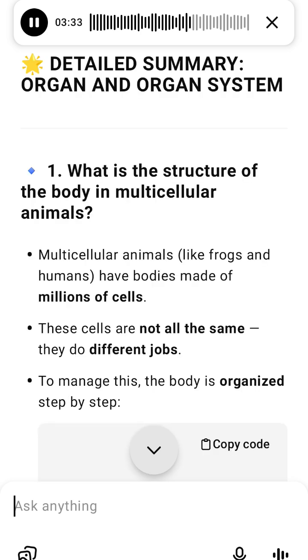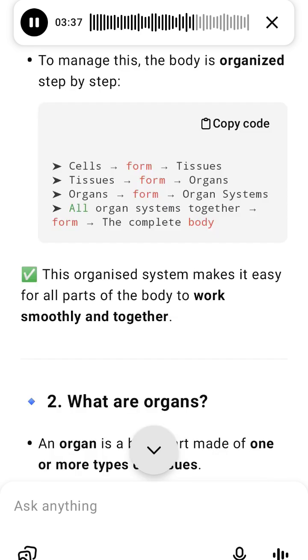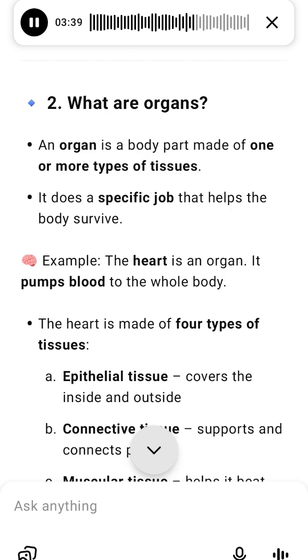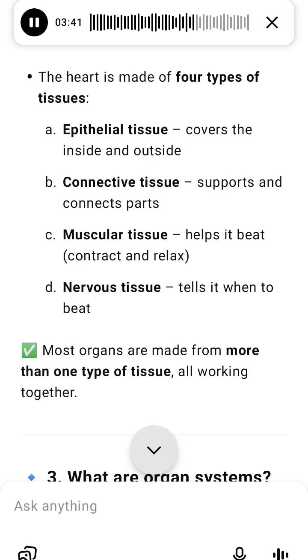7. Why study the frog? In this chapter, you are learning about the frog because it is a vertebrate, it has a backbone, and it is simple enough to study easily. It helps you understand other animals, including humans. By studying the frog's morphology and anatomy, you learn how vertebrate animals are structured and function.